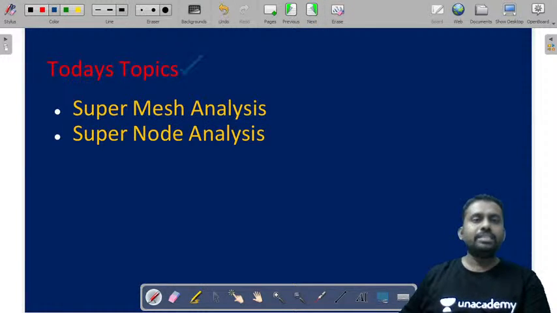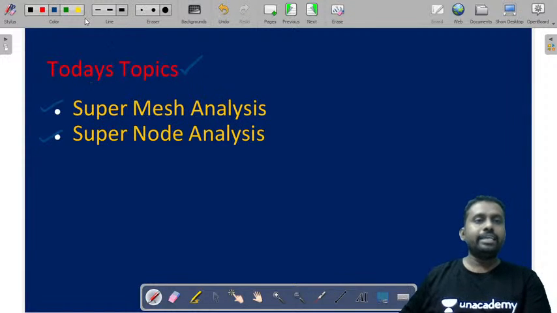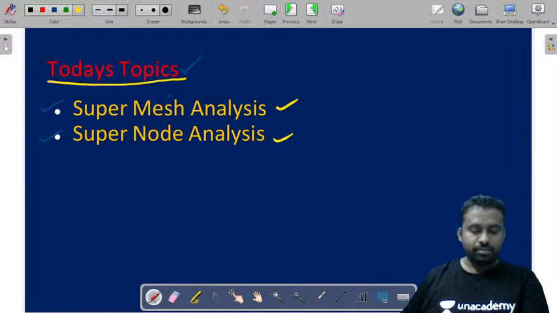Now today's topics are super mesh and super node analysis. Today's takeaways are super mesh and super node analysis.